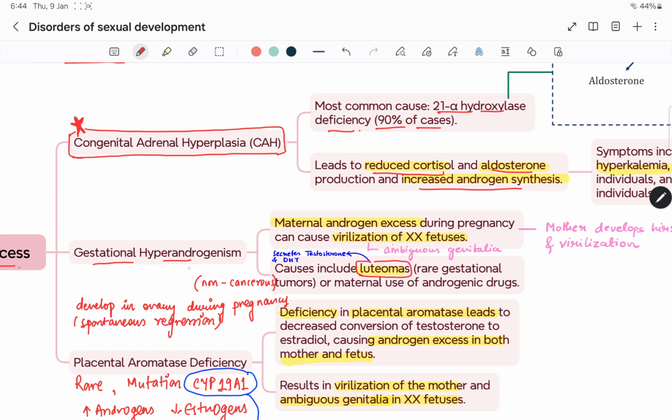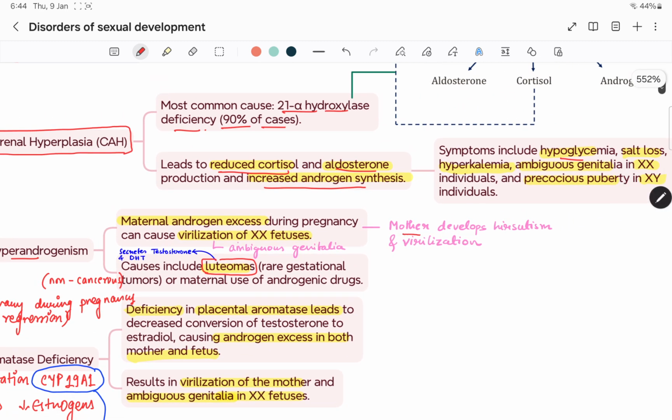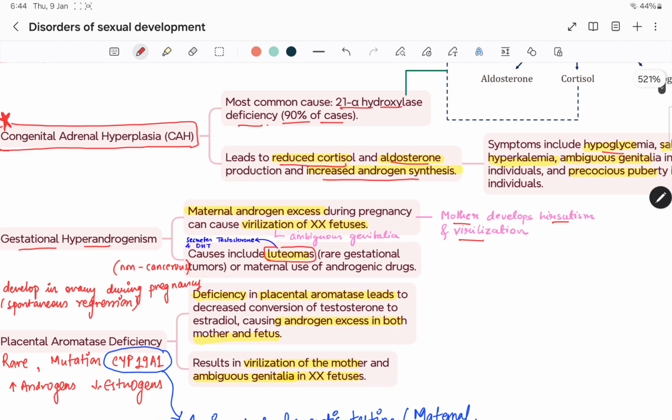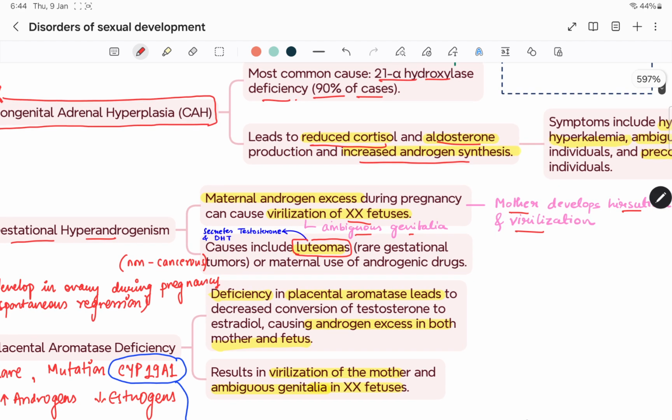Gestational hyperandrogenism. By the name, it suggests more androgen during pregnancy. So it will lead to virilization in the mother also. The mother will develop hirsutism and virilization, and the XX fetus will have ambiguous genitalia. It is generally caused by luteomas, which are rare gestational tumors, a type of non-cancerous tumor, or maybe maternal use of some androgenic drugs.